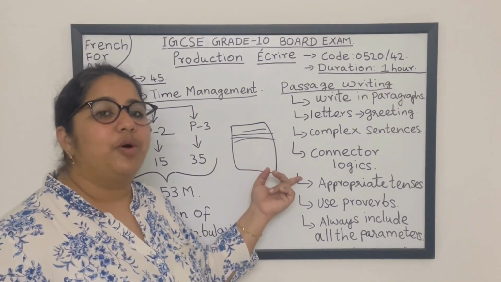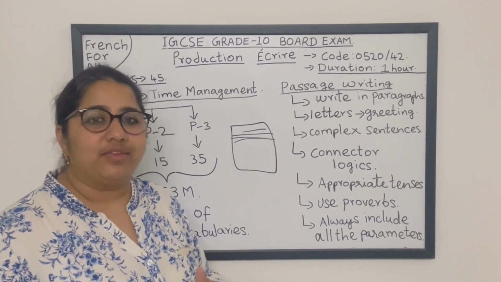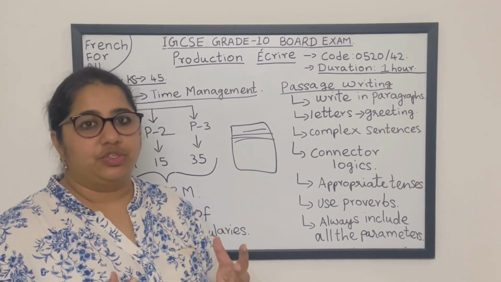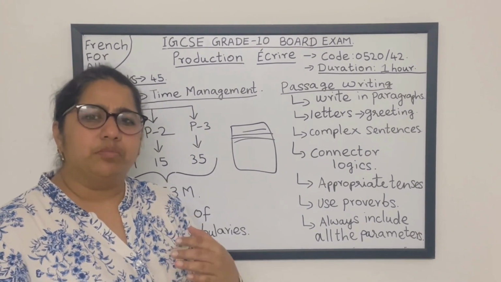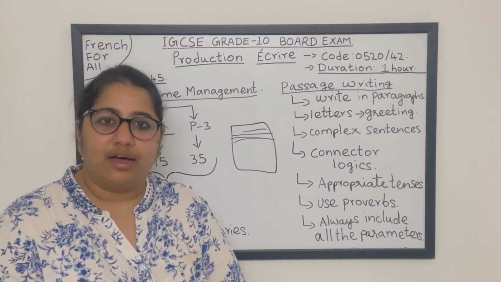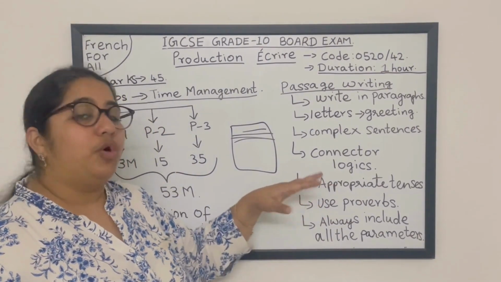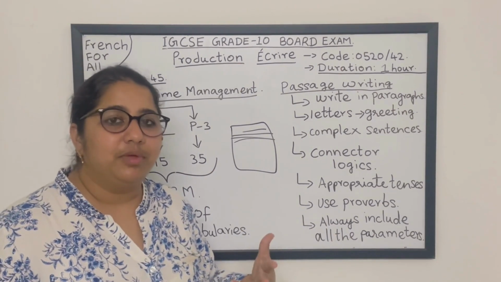And the next important tip is connector logic. It makes your passage more attractive, and it plays a very important role, as you add the ideas and make a good flow for your passage. Okay, so what are connector logics?